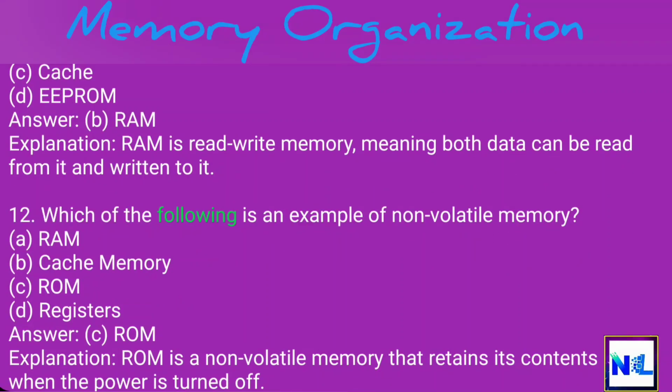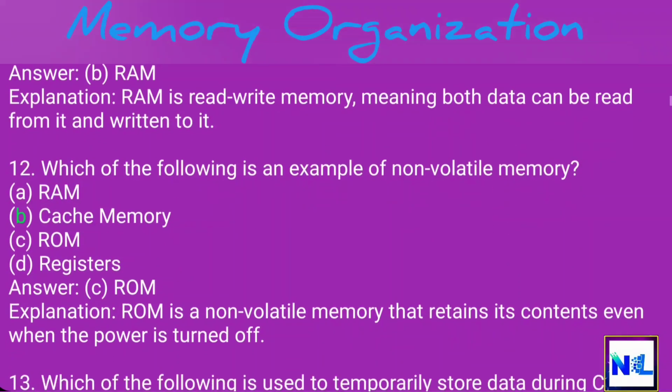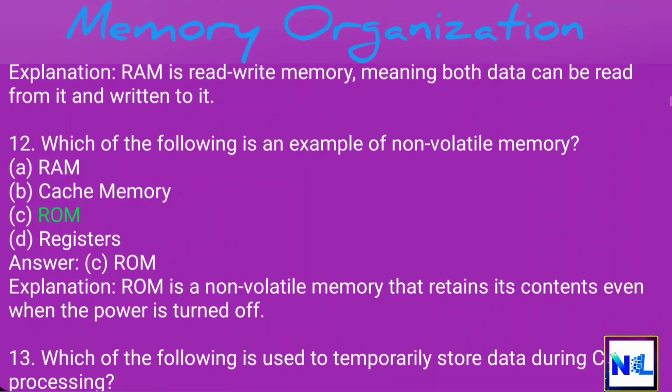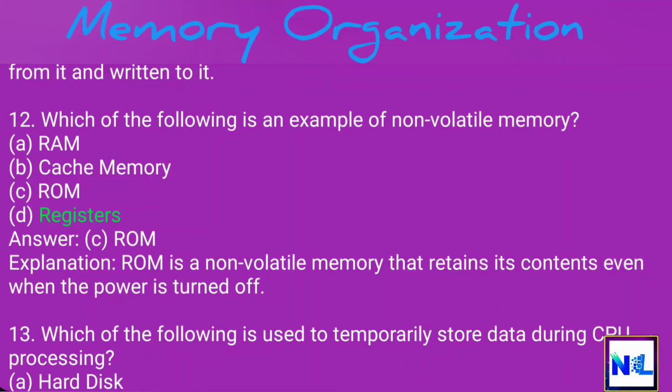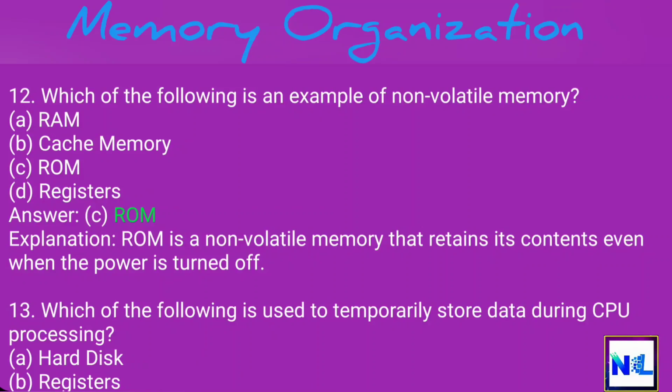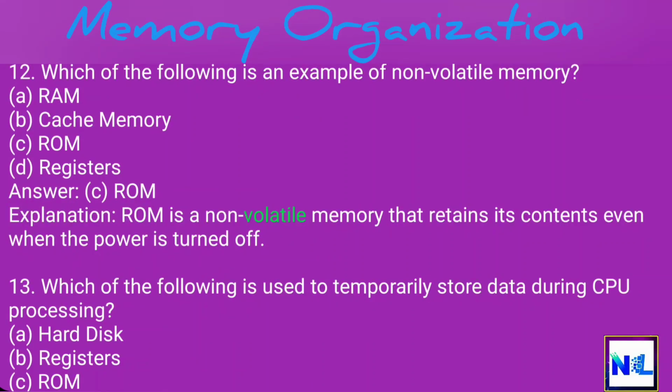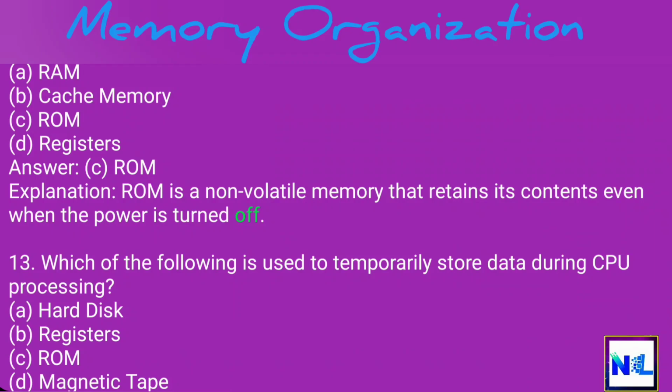12. Which of the following is an example of non-volatile memory? A. RAM. B. Cache memory. C. ROM. D. Registers. Answer: C. ROM. Explanation: ROM is a non-volatile memory that retains its contents even when the power is turned off.